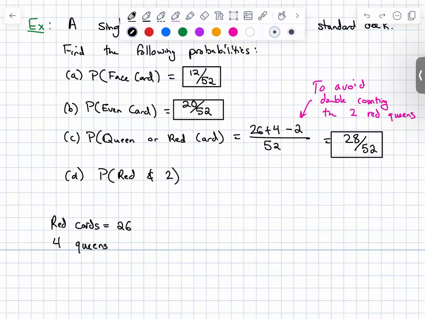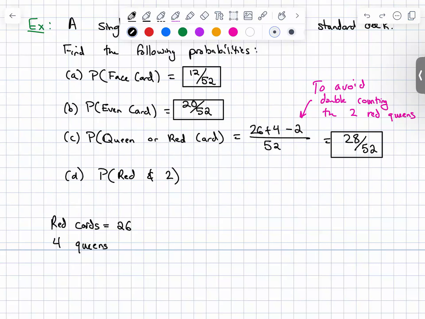Hypothetically, if it said an even or an odd card, there's no card that's both even and odd at the same time. Or if it said a jack or a queen, that is a situation where they are what we call disjoint, because there's no situation where you can draw a queen and a king or a queen and a jack at the same time. You always subtract off the double count, but there are certain circumstances where there aren't any double counting.